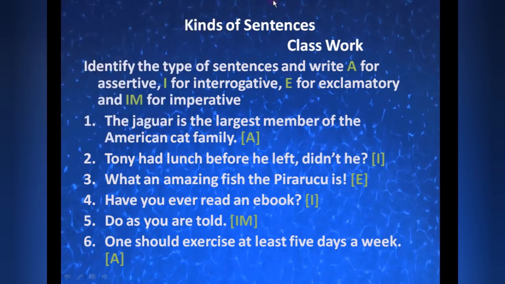Now see, the next one we have is: Tony had lunch, didn't he? Again you can see here a question mark, that's why it is interrogative. Now again see here, we have got an exclamatory mark, that's why it is an exclamatory sentence. Again a question mark is there, that's why it is an interrogative sentence. Do as you are told. Now, do means someone is giving you a command, the main verb is given, that's why this is your imperative sentence. One should exercise at least five days a week. So in this, someone is giving you advice, but in that, an imperative is not actually there. So that's why this is your assertive sentence.